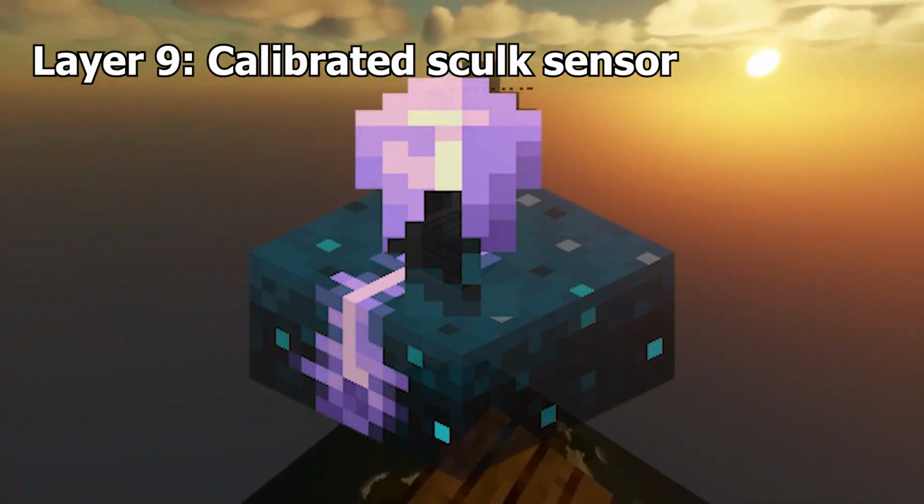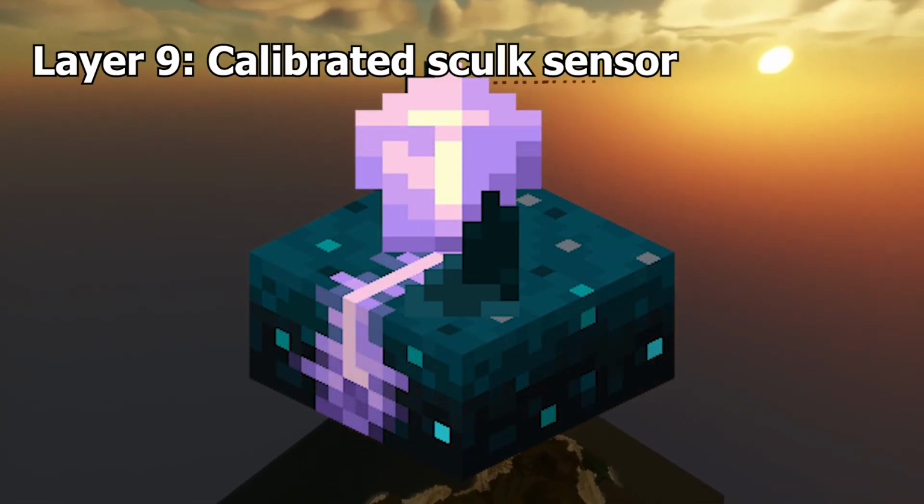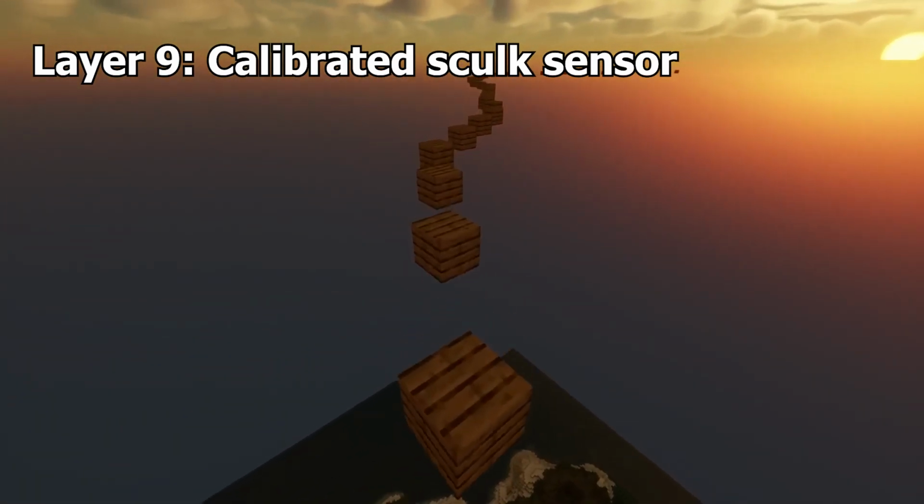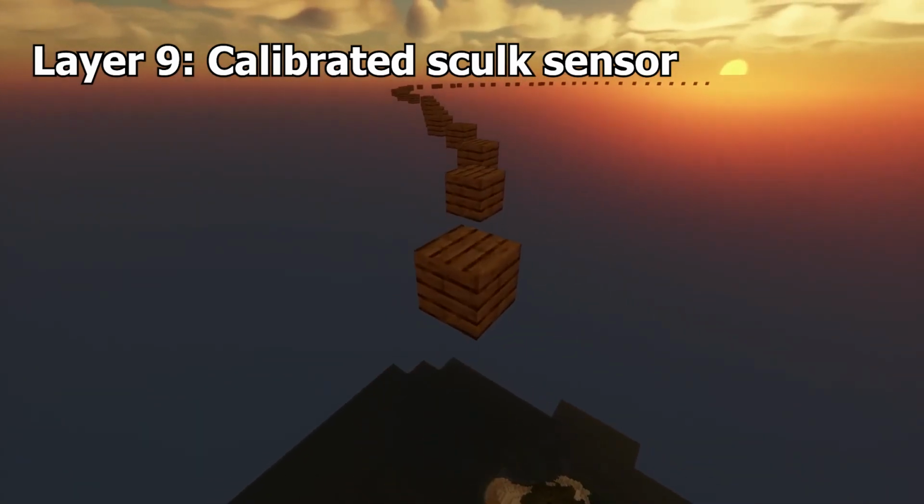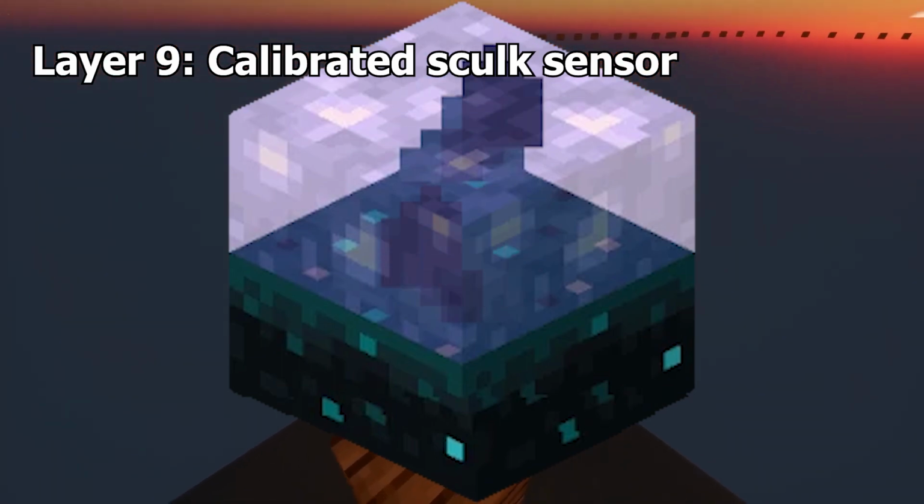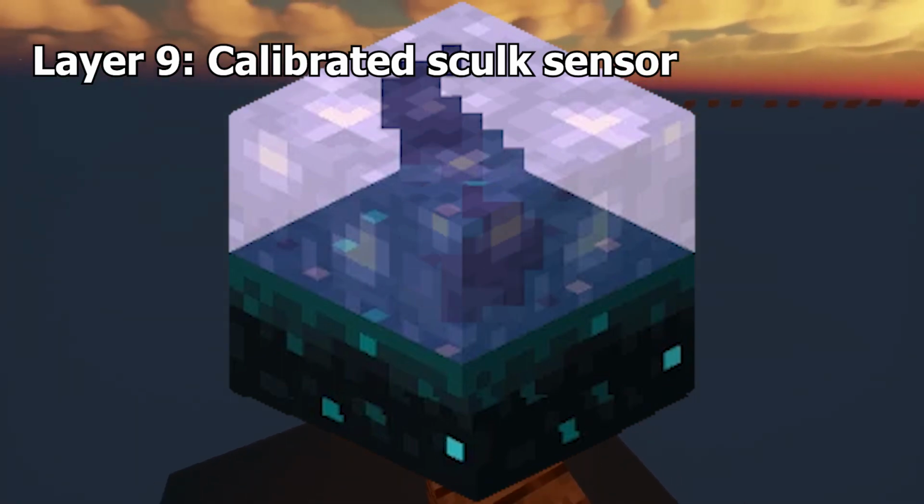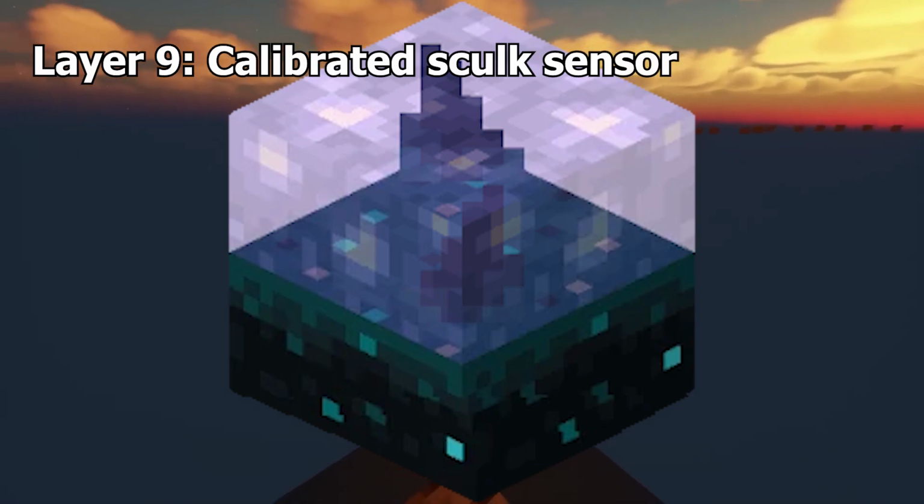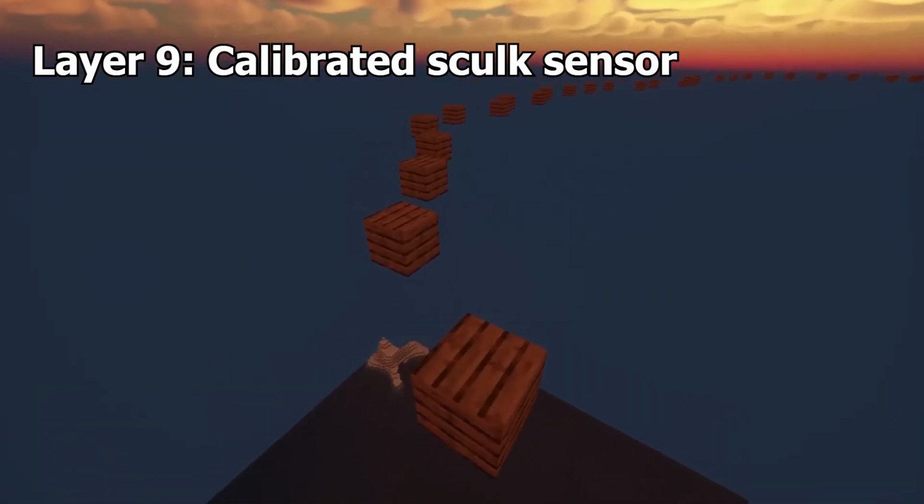Calibrated skulk sensor. The calibrated skulk sensor is an item in the 1.20 version of the game that has a larger detection radius than a normal skulk sensor. However, this shot came out before the 1.20 update, and at that time the calibrated skulk sensor was an unused asset in the game files. It is now crafted by surrounding a skulk sensor with 3 amethyst shards.